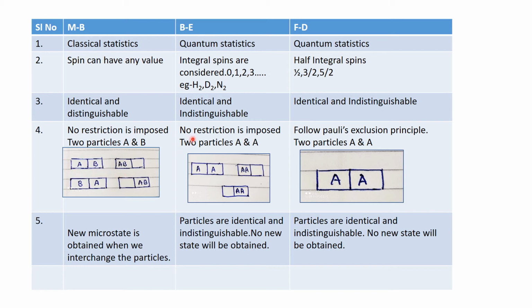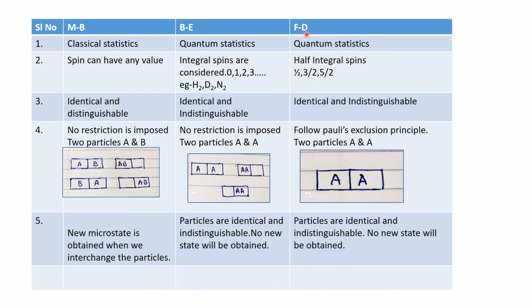In Bose-Einstein statistics also, no restriction is imposed. But we are considering two particles. In this case, we are considering two particles A and A. We take A and A because these are indistinguishable. These two particles can be arranged in three ways.